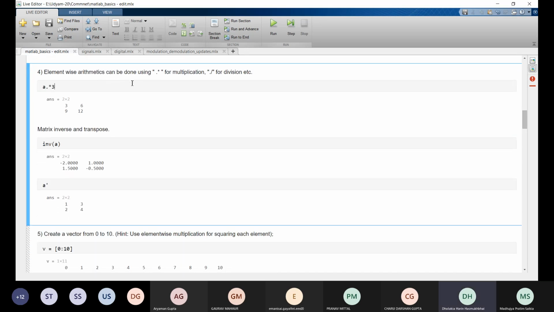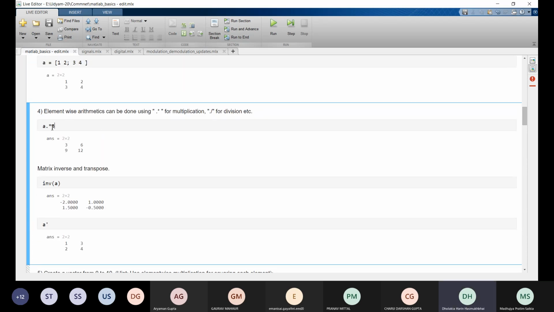Now element-wise arithmetic can be done using the operator for multiplication, dot and then the multiplication sign. Element-wise arithmetic for division can also be done using dot and then the division sign. So if we do a dot multiplication sign 3, then each element of matrix a is multiplied by 3. You can see here that a had values 1, 2, 3 and 4, and now a has values 3, 6, 9 and 12. So each value is multiplied by 3.